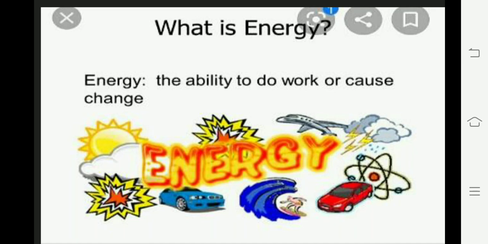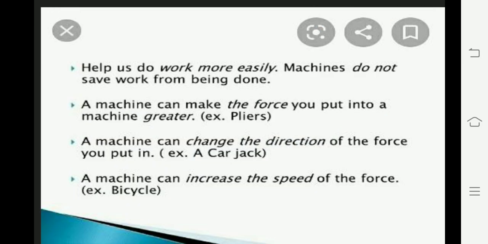So next topic, simple machines. What do you know about simple machines? In our daily life we are using many simple machines as well as complex machines. At home we are using many appliances like simple machines. Simple machines include spoon, screw, knife, peeler, and complex machines include examples like bicycle, sewing machine, washing machine. So these are examples of complex machines.